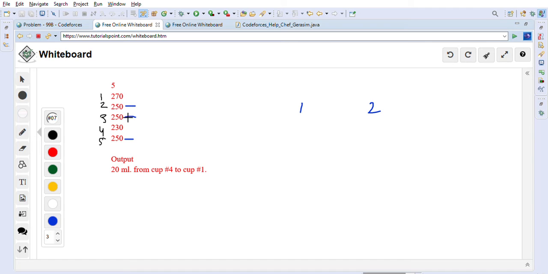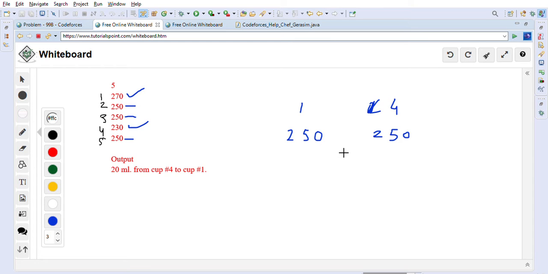Because they are different than 250 initially. If all are 250, then no pouring happened between any cups. But now 270 is different than 250, right? And 230 is also different than 250. So what it means is, let's say initially the value was 250 in both cups. So this is not cup 2, this is cup 1 and cup 4 basically, right? So initially both had 250.